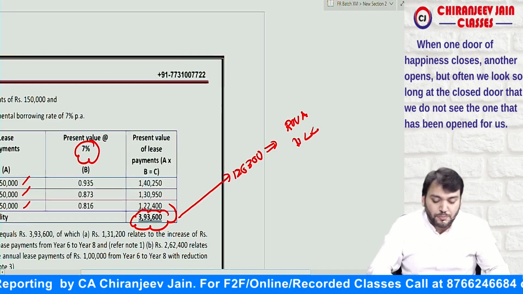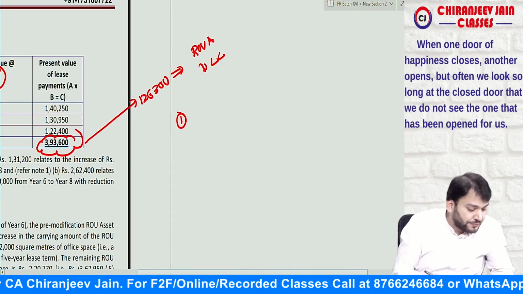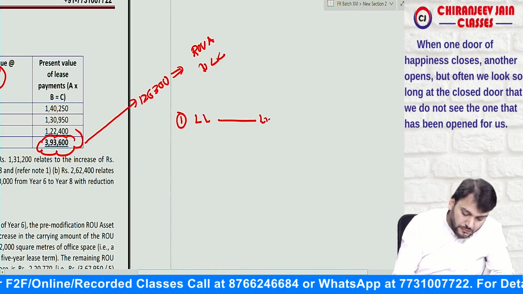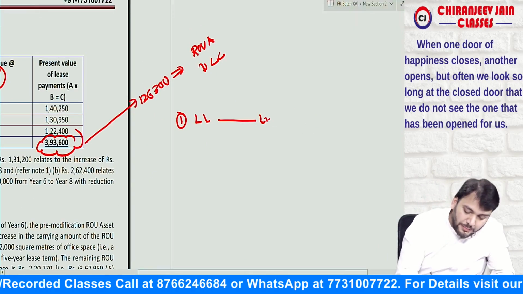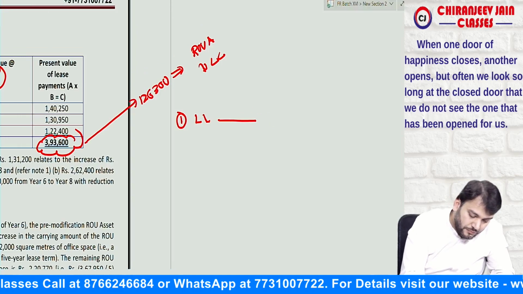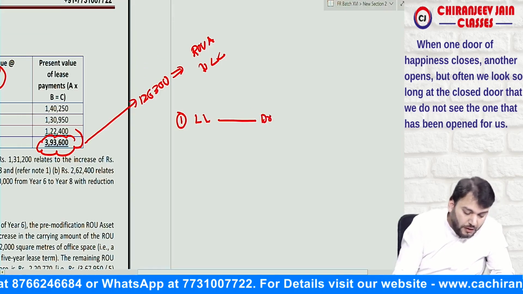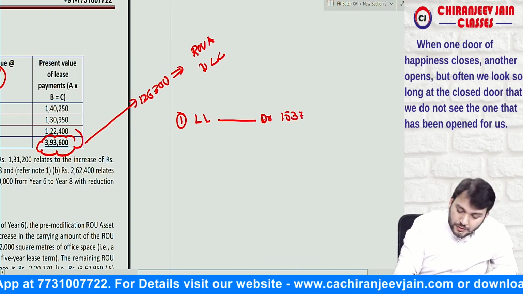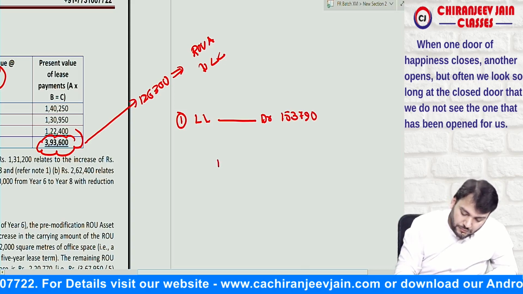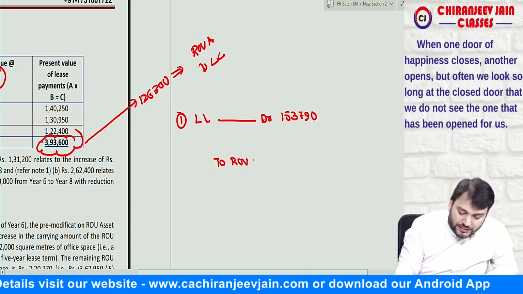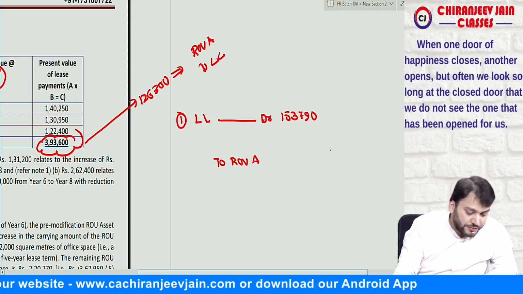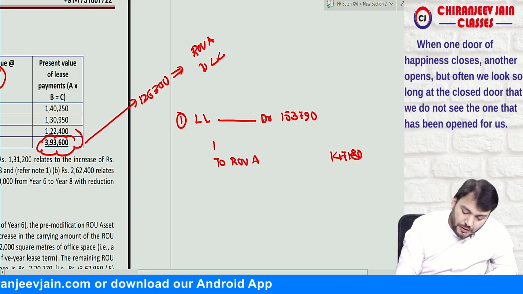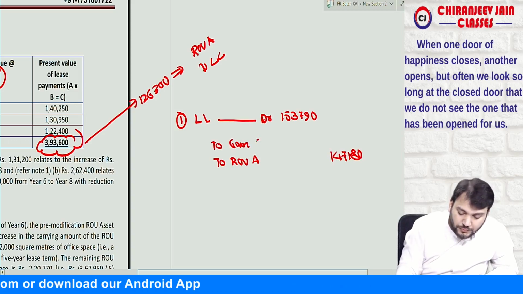Means you are supposed to pass two journal entries. First journal entry is lease liability account debit, how much reduce? 1,53,790, to ROU asset, how much decrease? 1,47,180, and this gain will be transferred to P&L.